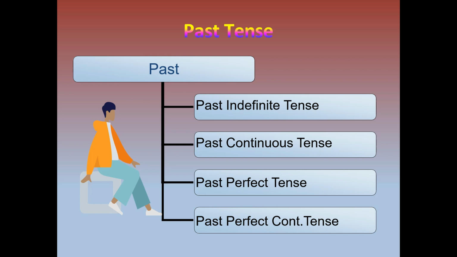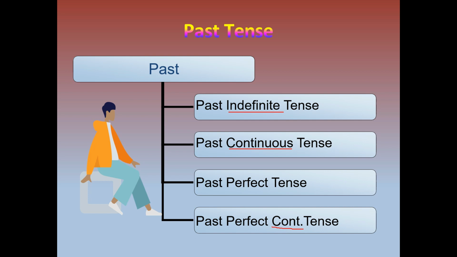Based on the aspects, we have indefinite, which is nothing but simple past or past indefinite tense. Past continuous or past progressive also we can say. Then past perfect tense and past perfect continuous tense. See the difference here.